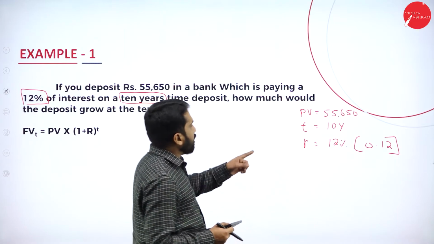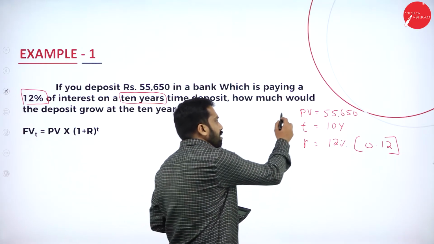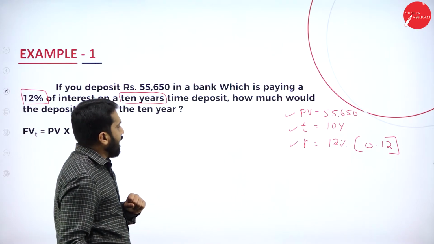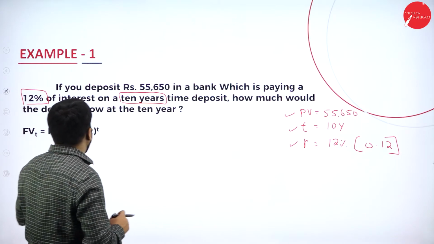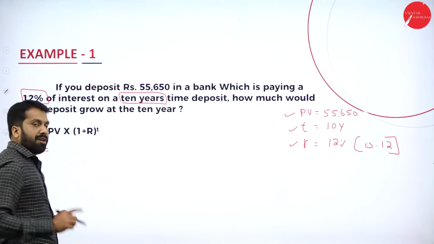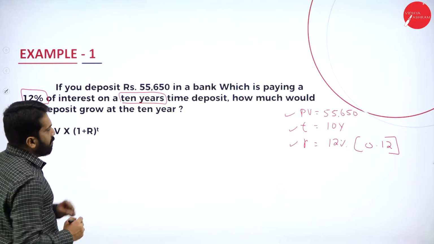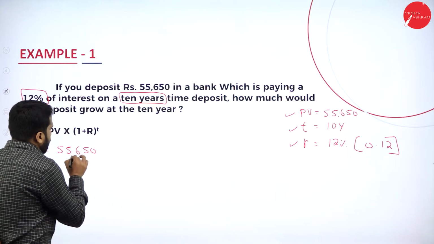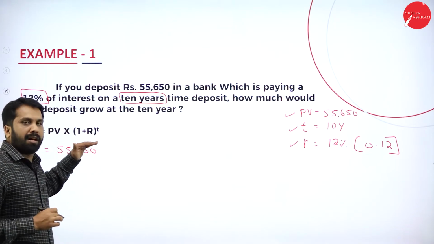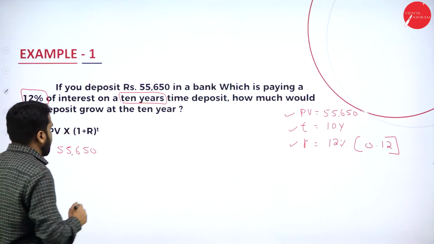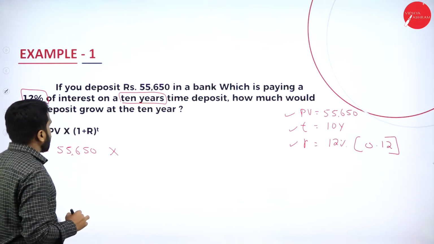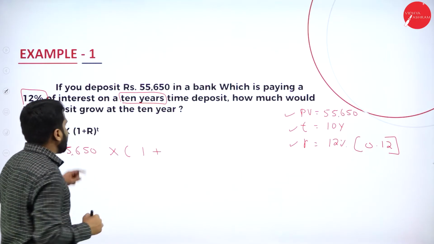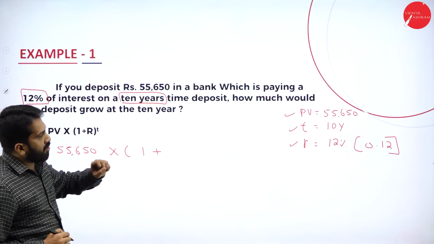Now, we got what is PV, we got what is T, we got what is R. Now, how to calculate this? Simple. What is your present value? Your present value is 55,650. Whatever formula we have, we are simplifying. Then multiplied with, in the bracket, 1 plus R. What is your R?